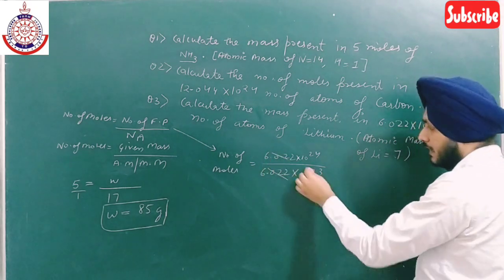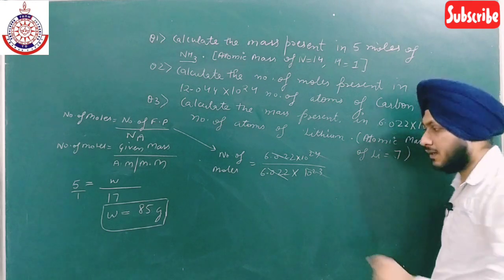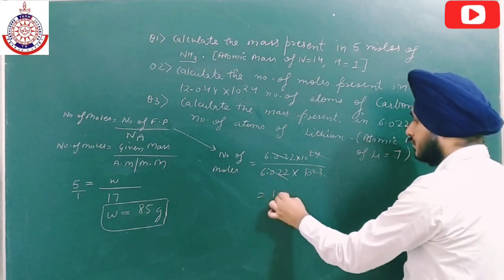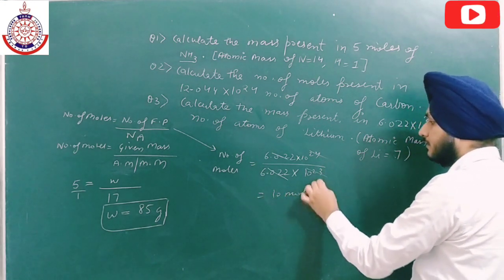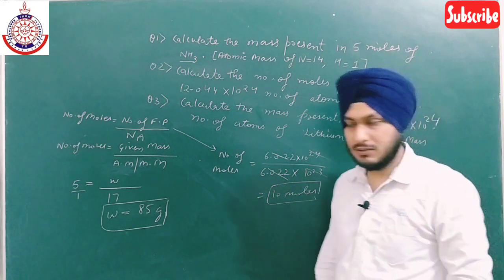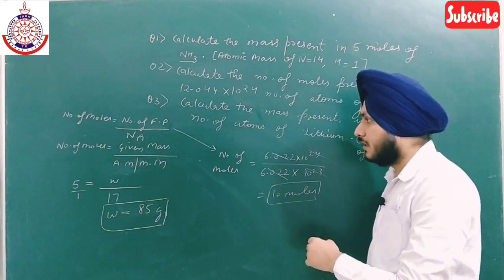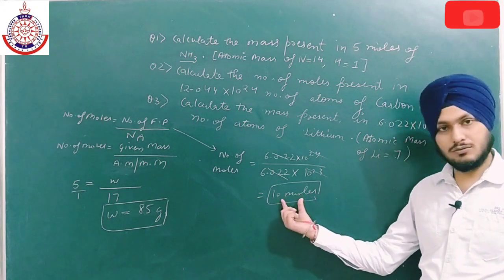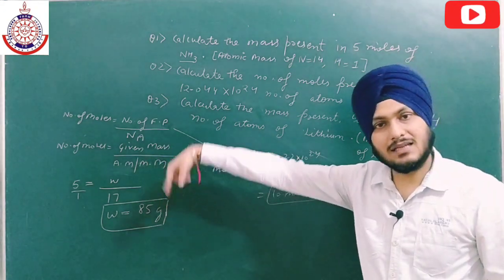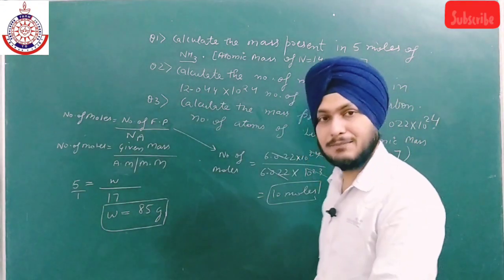Now this will cancel out, and here the powers also cancel out, and we are left with 10 moles. Okay, 24 से 23 cancel हो गया and we are left with 10 moles. This is the number of moles. Now we have to put this value in the second formula and then cross multiply. As simple as that.